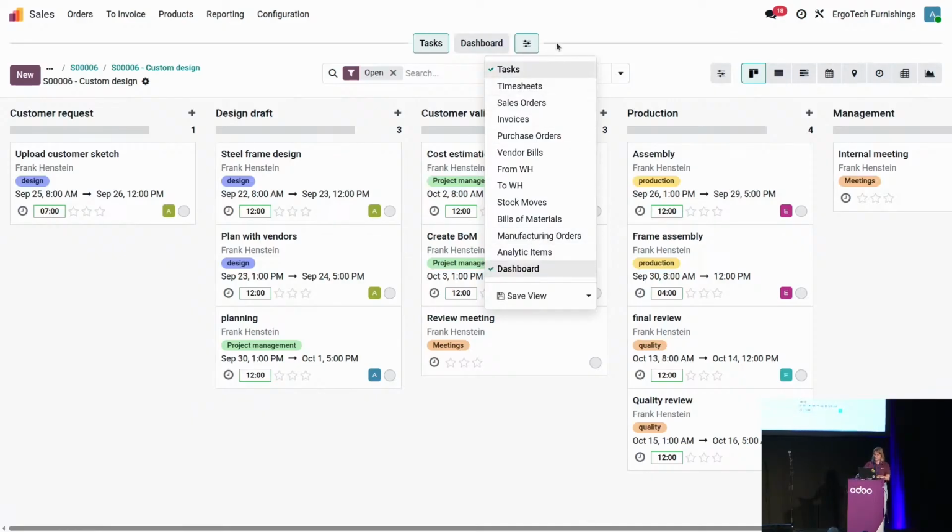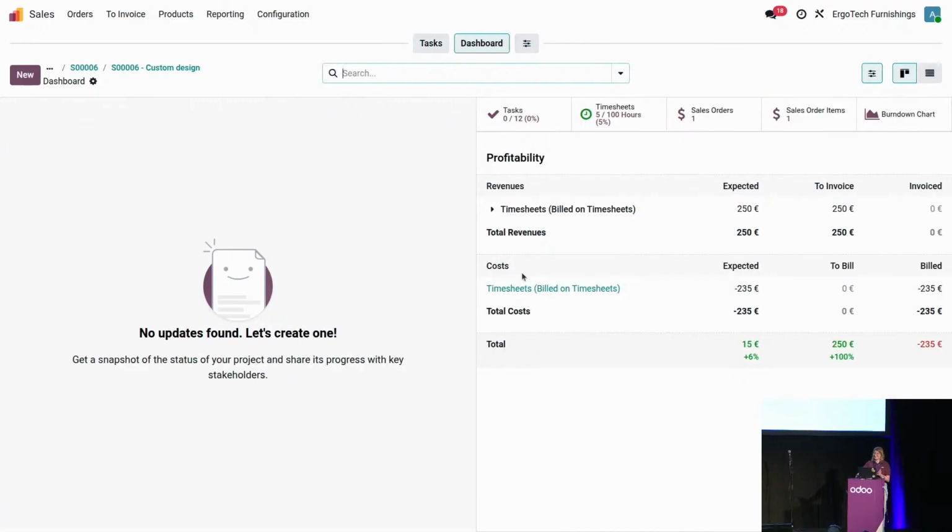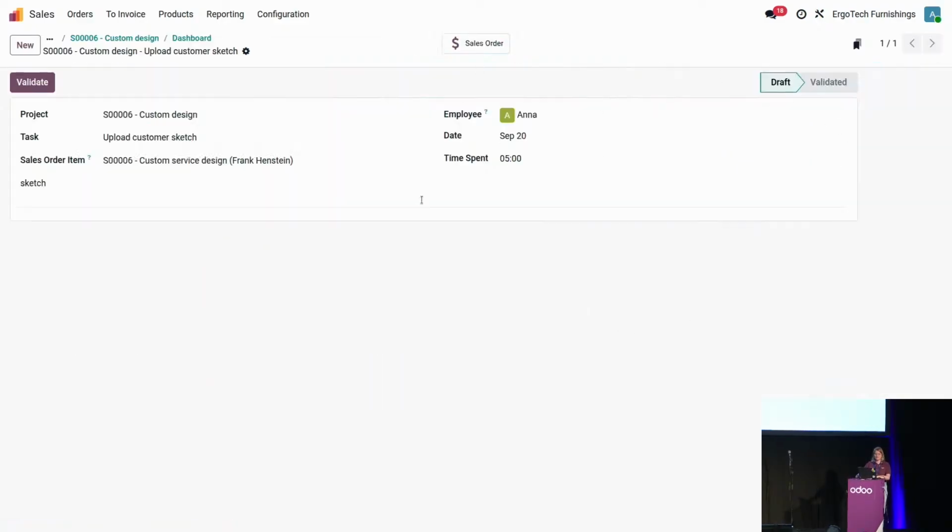As soon as I activate this one, I have a new button in here up above on which I can click. And as you can see, we have a profitability report in there. This one is managed in real time, so it will be adapted each time a cost is added in here. And we can see, for example, that in the cost we have 235 euros. Well, what is this cost? As you may have guessed, it's the famous 5 hours that Anna has already performed until now. And how can we check that? By clicking in here on the timesheets, and we can see who has done what. If there is eventually more timesheets that have been done, it's just going to be a list view, and you can then click on the record that needs to.